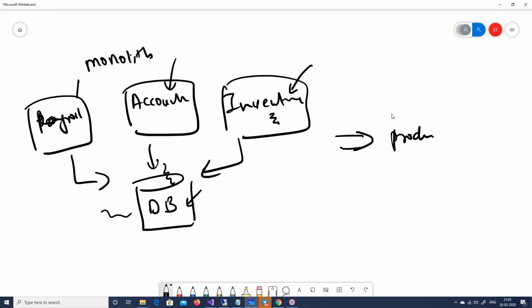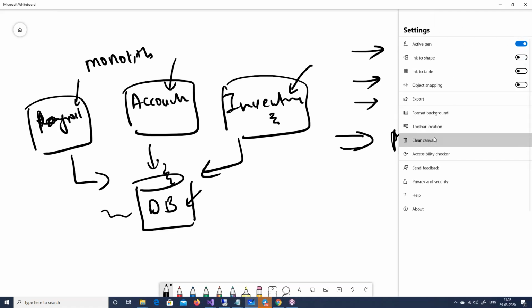So one of the big problems with this monolith architecture, not in terms of deployment but in terms of development, is that I really cannot work parallelly. I want to say that 2 developers work on payroll, we do any changes on accounting, you don't have to worry about it, it is not going to affect you, right? So if you want to do parallel development, parallel deployment, parallel testing, that's where microservices come into the picture. So in microservices architecture, what people do is create separate, isolated projects, separate, isolated applications. That's the right word to use, applications, right? So basically, you can have your accounting application, which has all its code files.